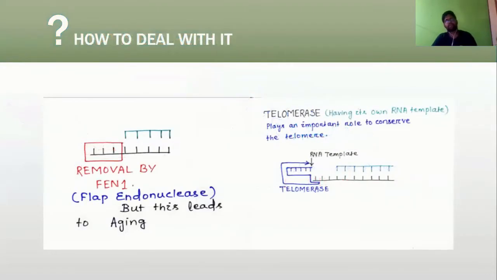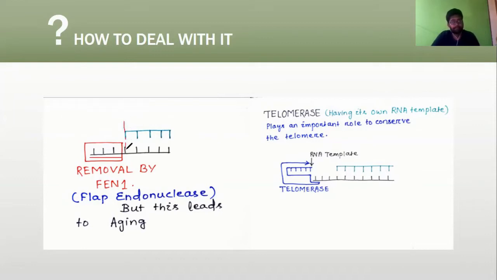So how do we deal with it? How can we conserve that telomere sequence? The answer is telomerase. Telomerase is a special type of enzyme required for the conservation of the telomere. But before going to telomere conservation, we need to see the removal of primers by FEN1. In this picture, this one is the original DNA part which was not replicated.